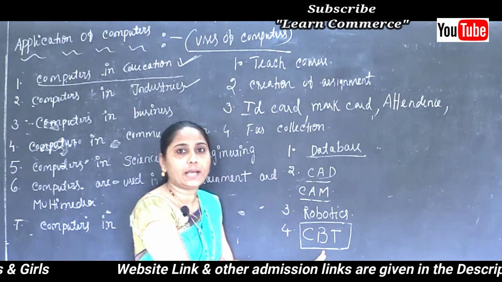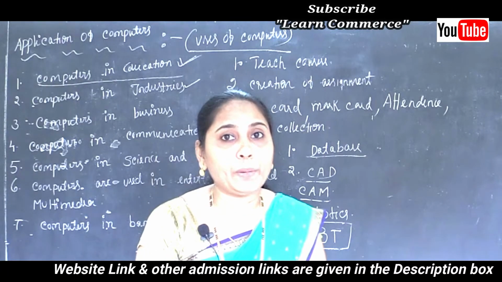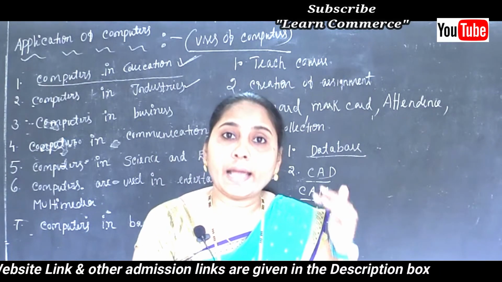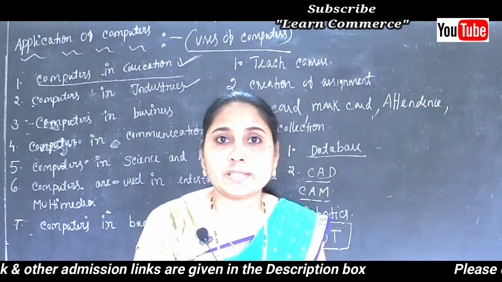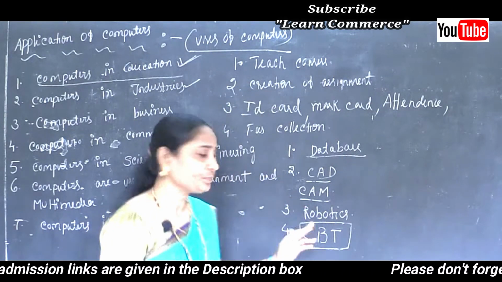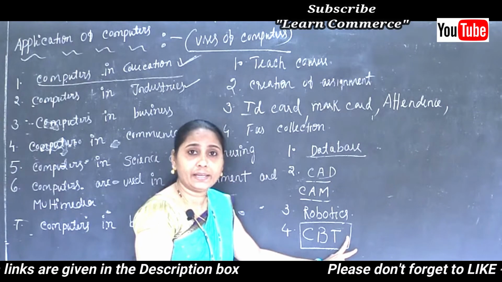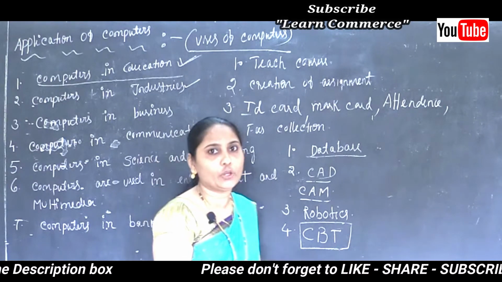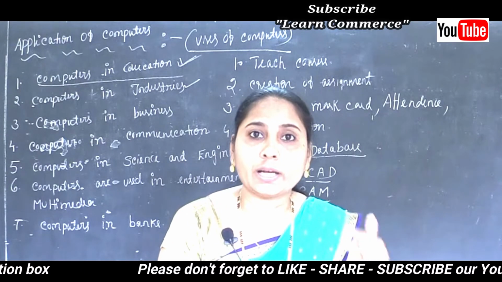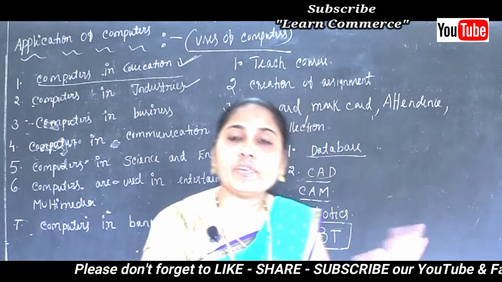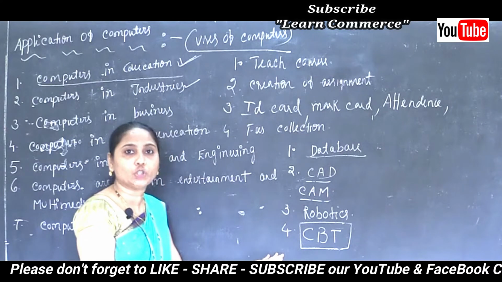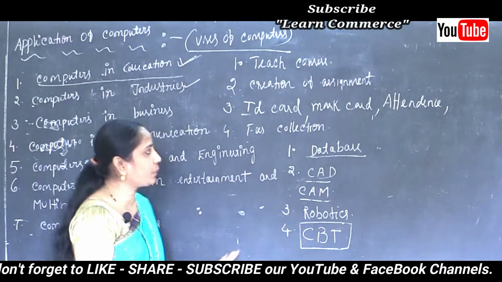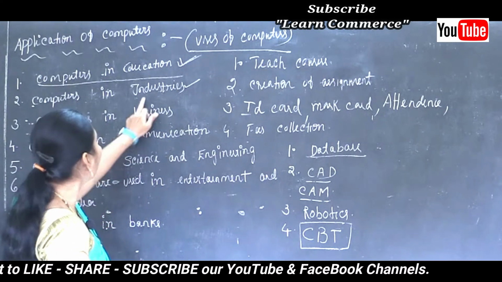And finally, to train people on procedure and technique, the short form is CBT and the full form is computer based training. That means each and every employee working in an organization or company needs to know every piece of information while doing any job. So this is about some points in case of industries.